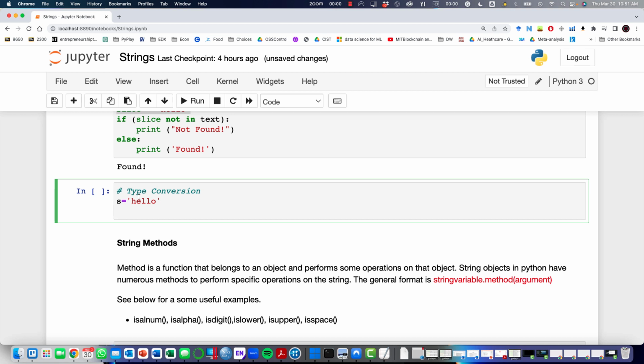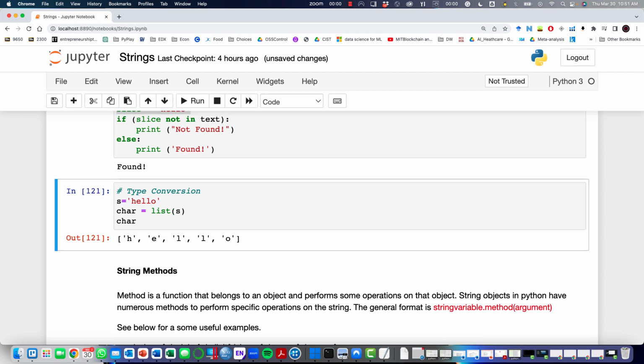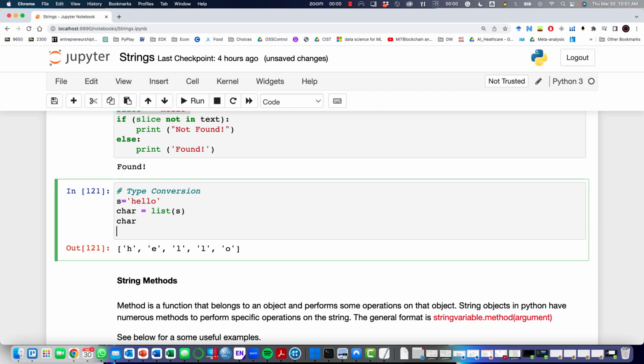If I want to create a list called char or characters, I can use the list function to turn the string into a list, and let's see how that looks now. By running this function, we assign every character as a single value in the list, and now I can do other things with it.